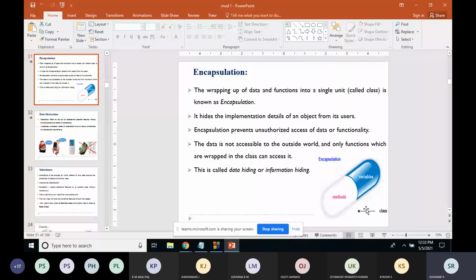Is this example clear? Yes or no? Yes, sir. Okay. Now